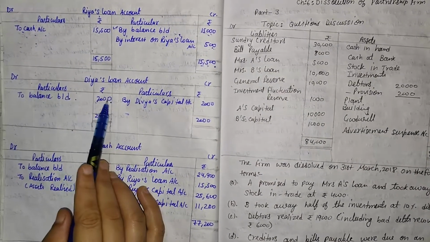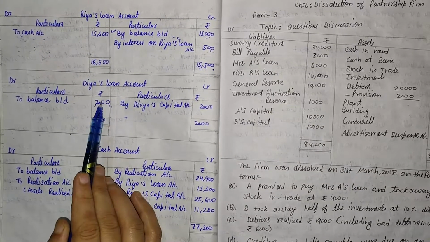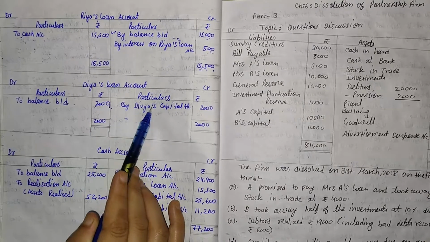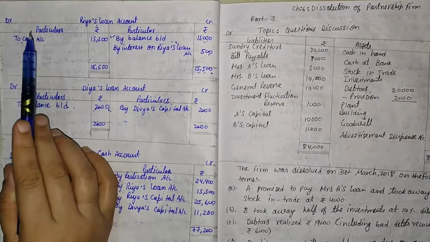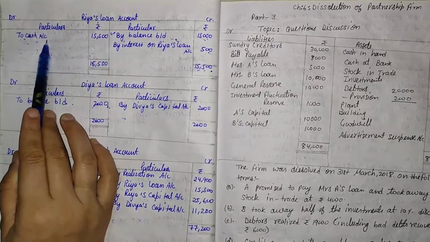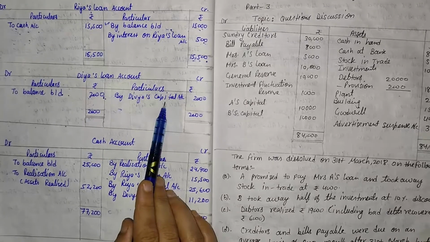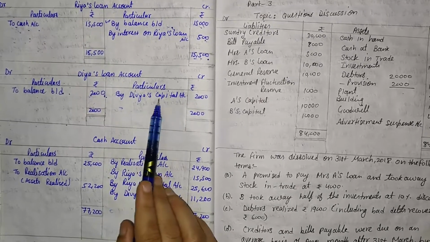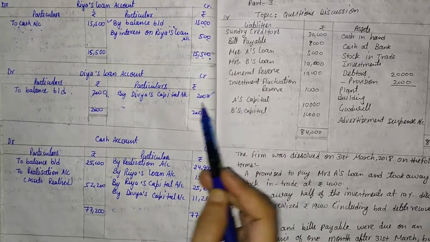And if the loan is given on the asset side, it should be settled with the name of the partner's capital account, not with the cash account. Here the balancing figure is settled with the name of the partner's capital account, so Diya's capital account, that is 2,000.